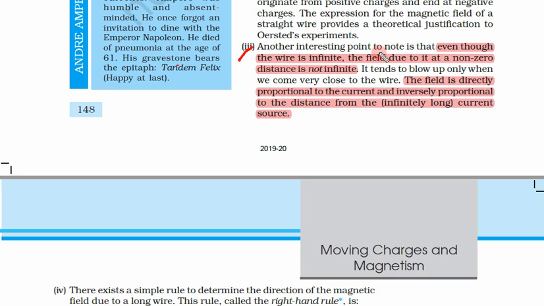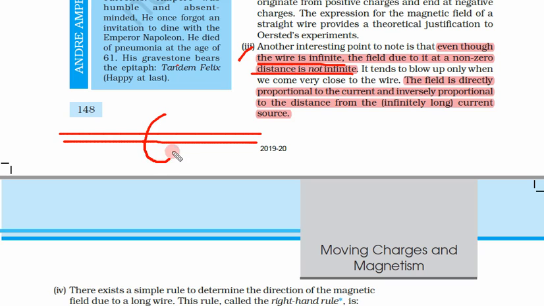Another interesting point to be noted is that even though the wire is infinite, the field due to it at non-zero distance is not infinite. So we saw that the wire was infinite, but the field was finite. It tends to blow up only when we come very close to the surface of the wire.